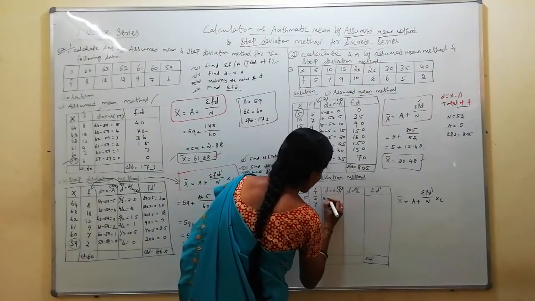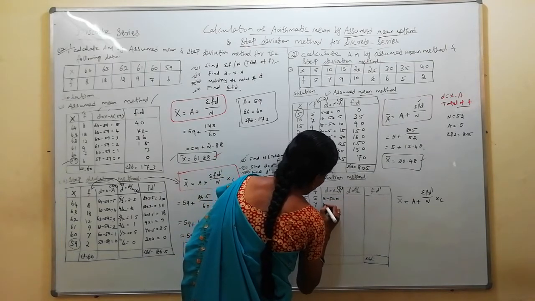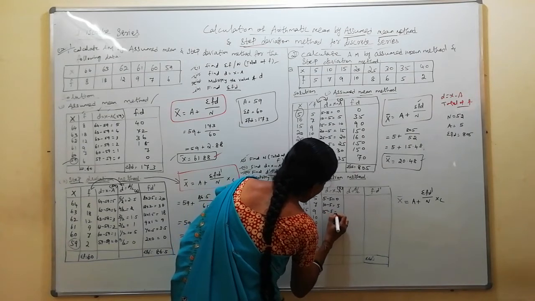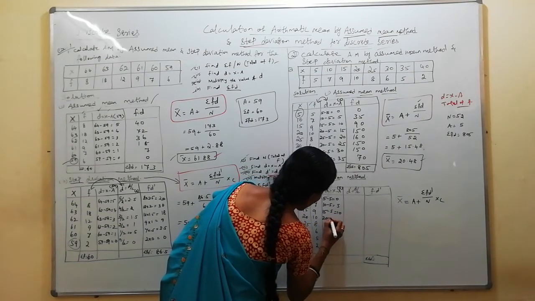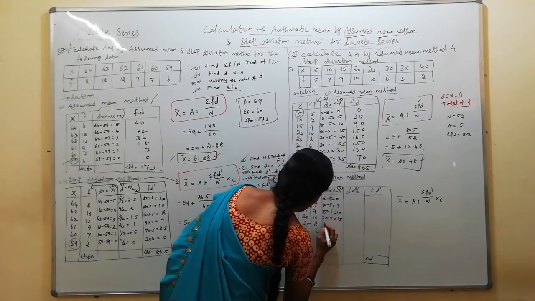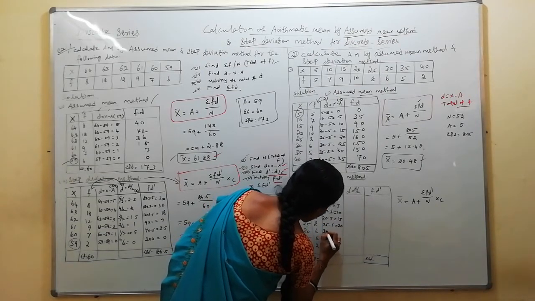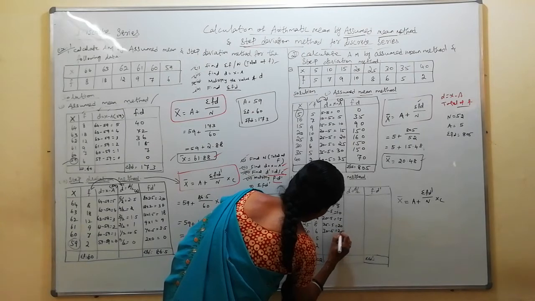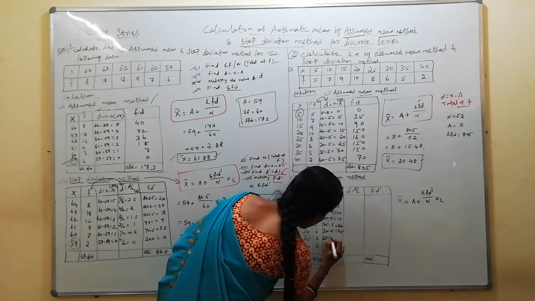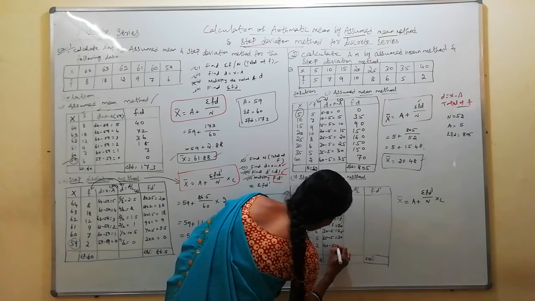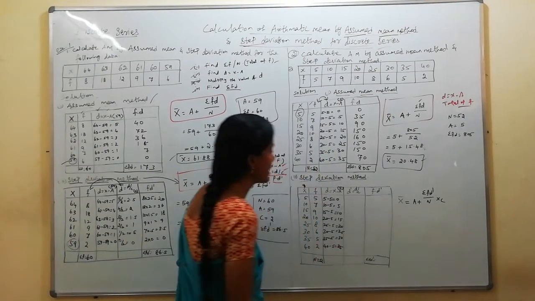Okay, 5 minus 5, 0. 10 minus 5, 5. 15 minus 5, 10. Next 20 minus 5, 15. Next 25 minus 5, 20. 30 minus 5, 25. 35 minus 5, 30. 40 minus 5, 35. So I got the d value.